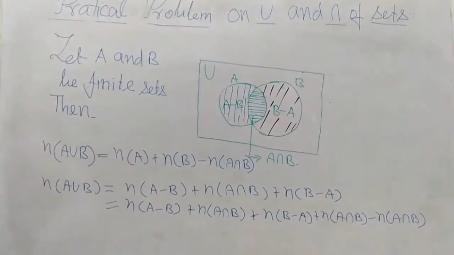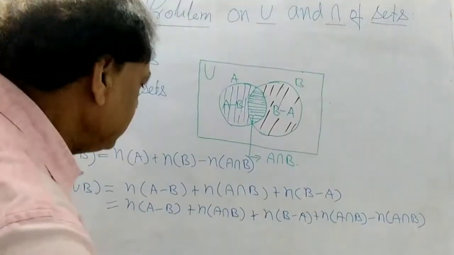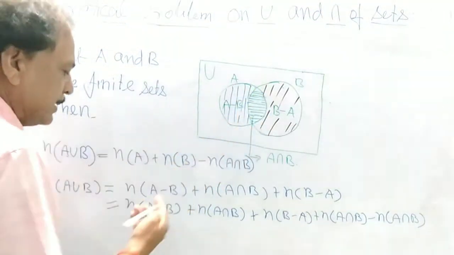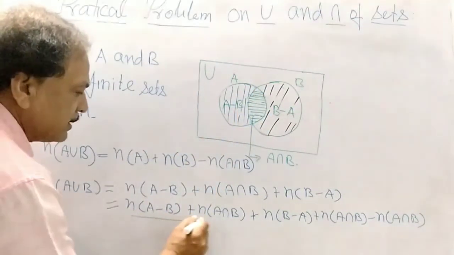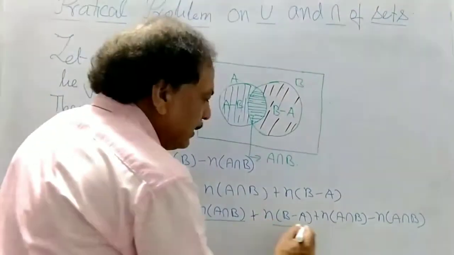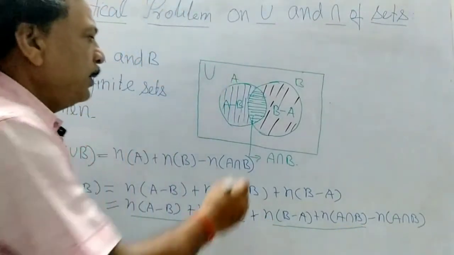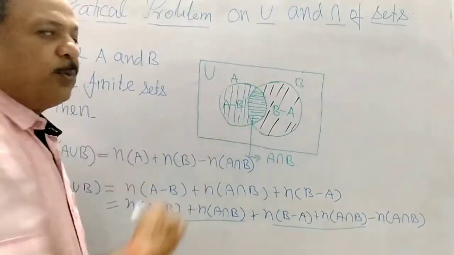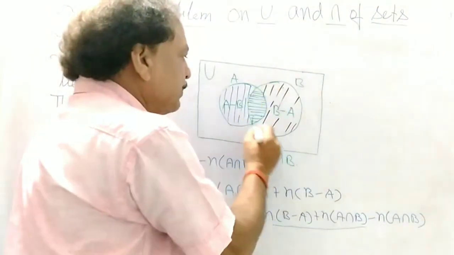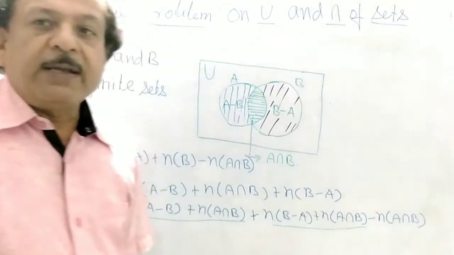So now what happened? In this place, number of element of A minus B and A intersection B, in this place, and in this place. So now in this place we can write what? The number of element of A, and in this place we can write what?